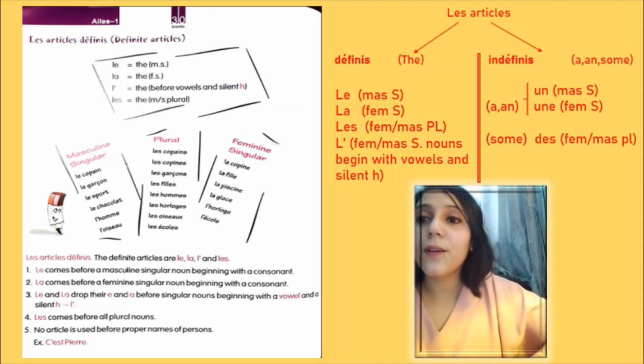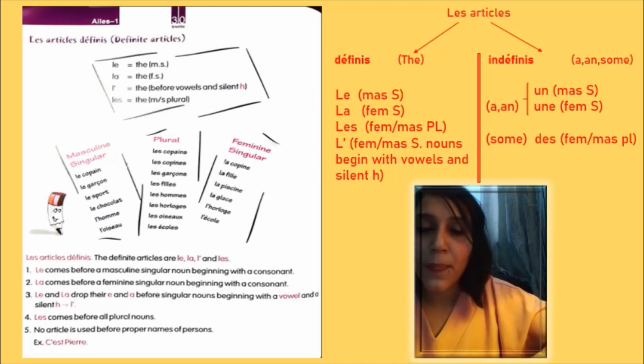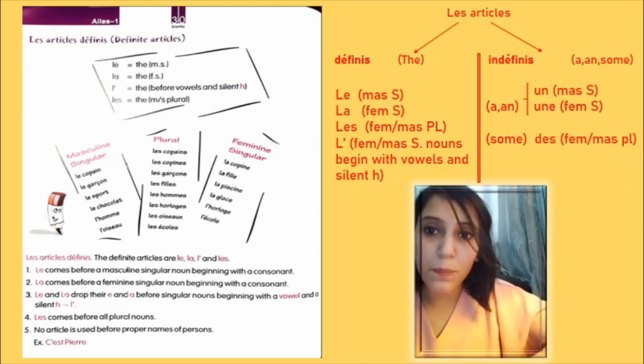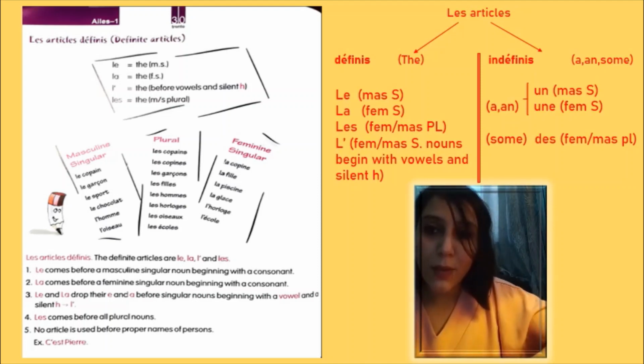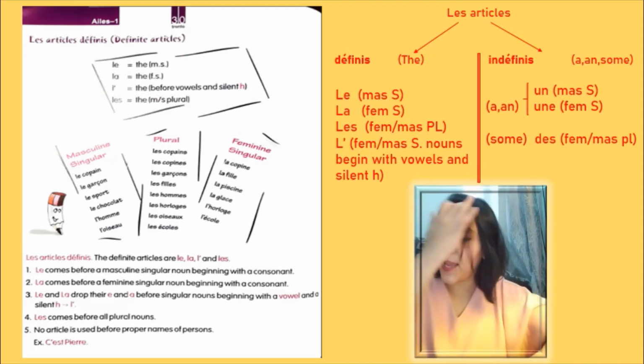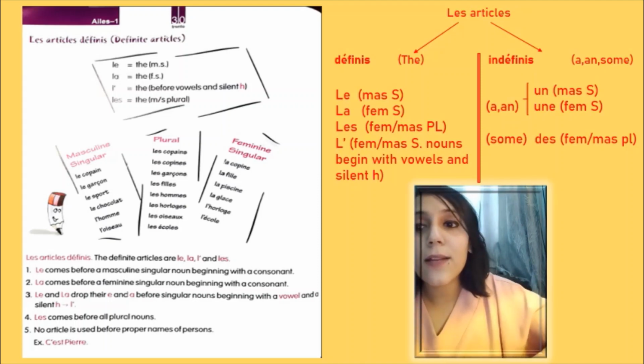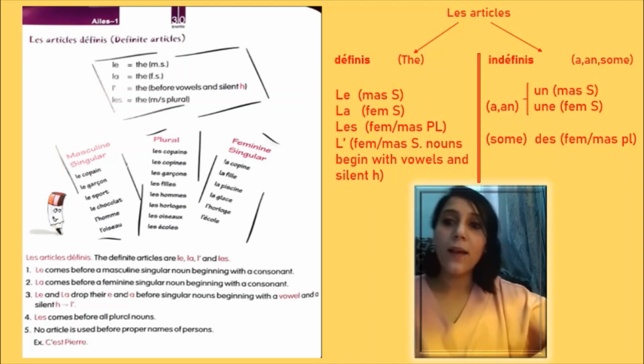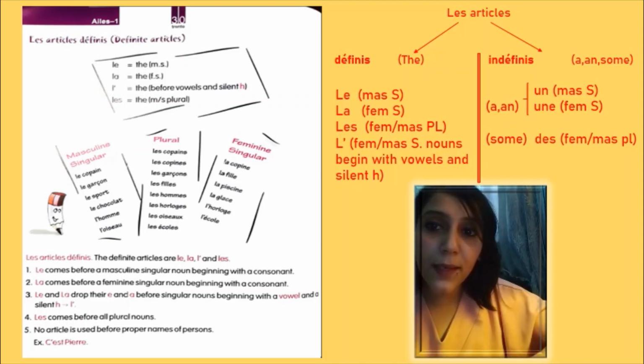Now see here the given list. The masculine singular noun is le copain. For plural, we say les copains. La copine. And if you want to make feminine plural, we will use les, and here we will add S also, les copines with an extra S. I hope this is clear. Now second is le garçon. So why are we using le here? Because garçon is a masculine singular noun. Les copines for feminine plural, les copines.